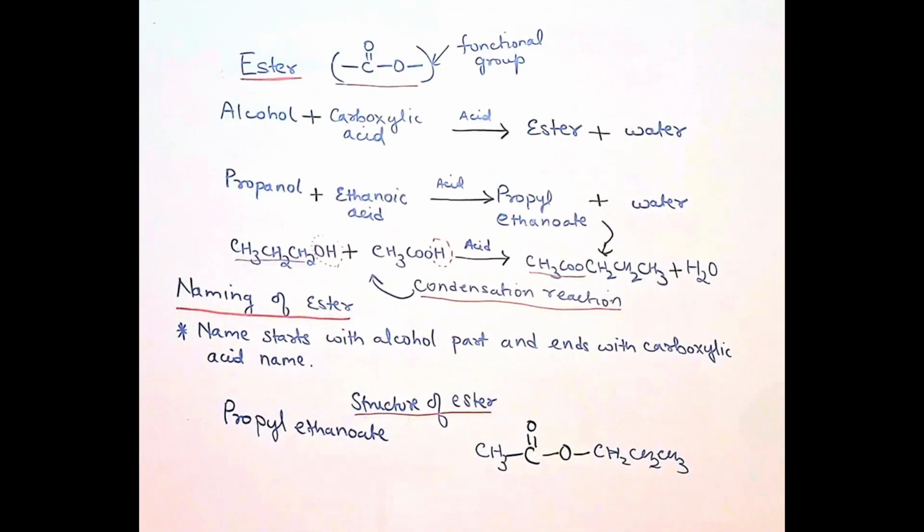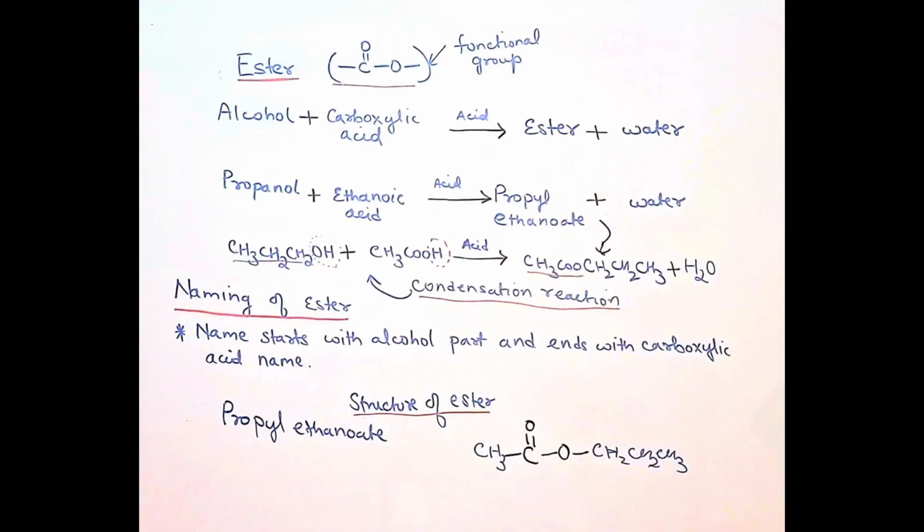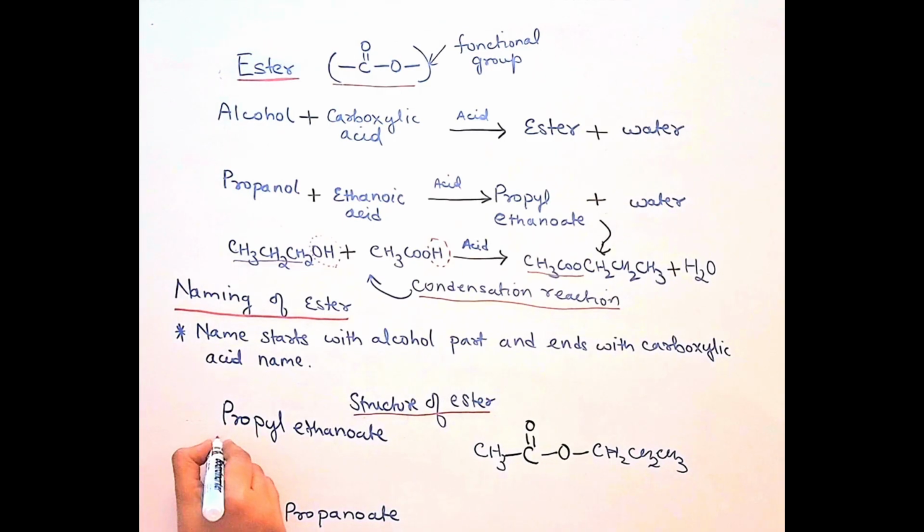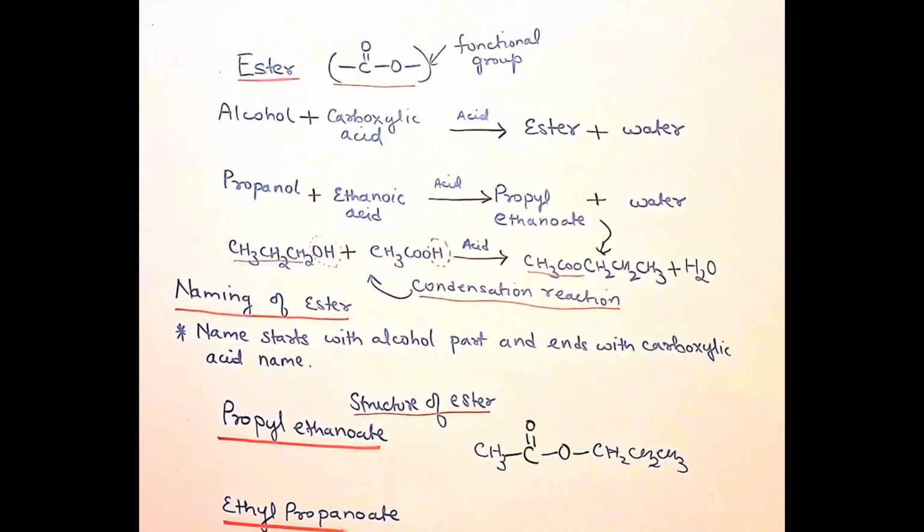Now one more example I will give, so it will be more clear. Suppose I am making ethyl propanoate. First of all you understand which alcohol and which acid.